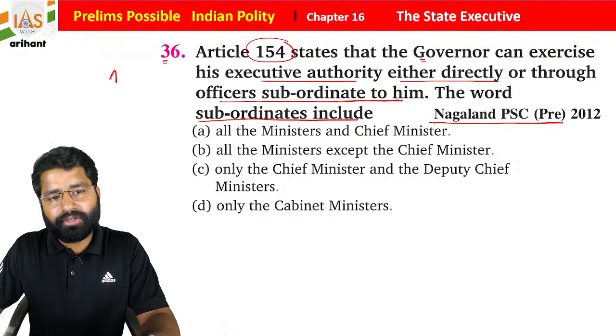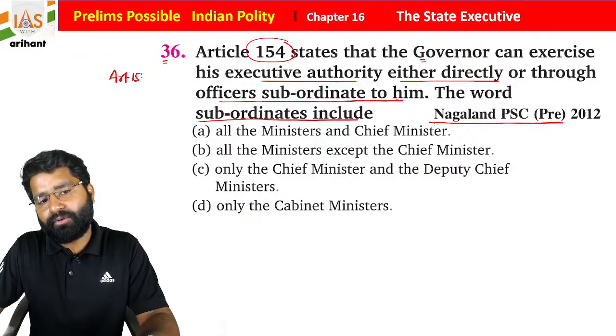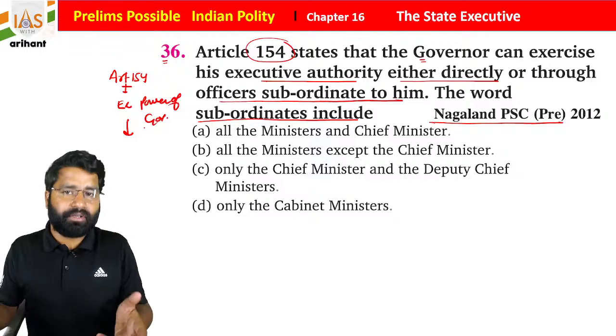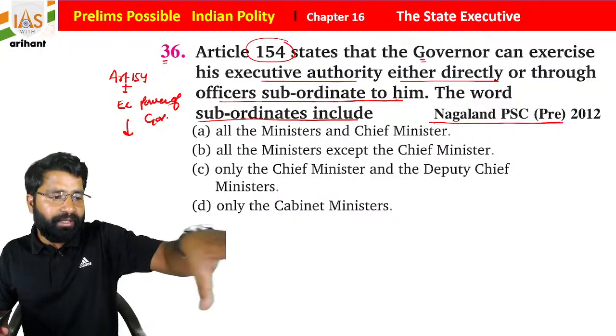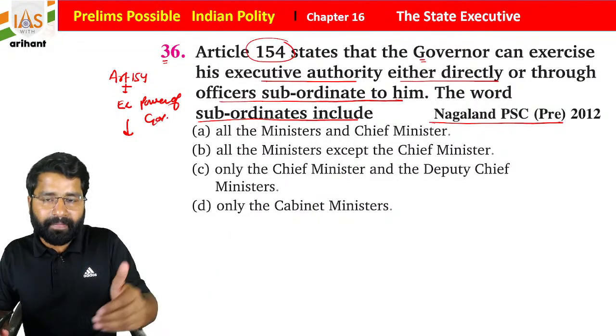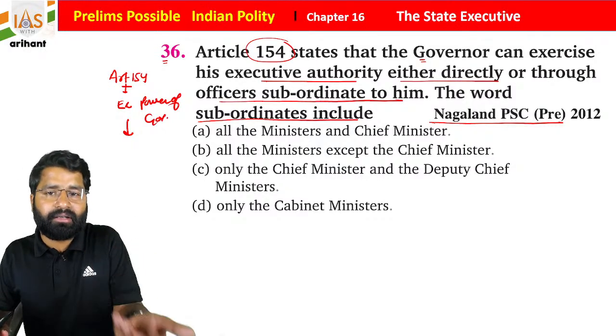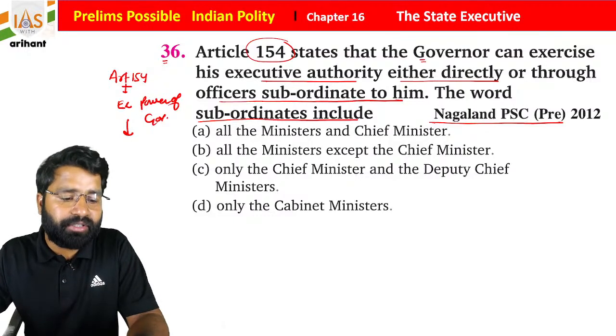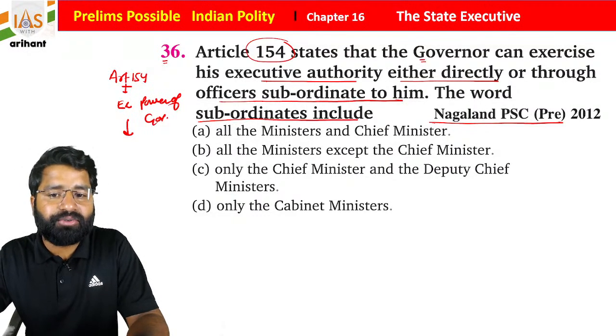Students, we all know that Article 154 is about the executive power of the governor. So how will he function? There will be lower subordinate bodies, they will provide the information he requires, and on that recommendation he is going to perform his duty and act.